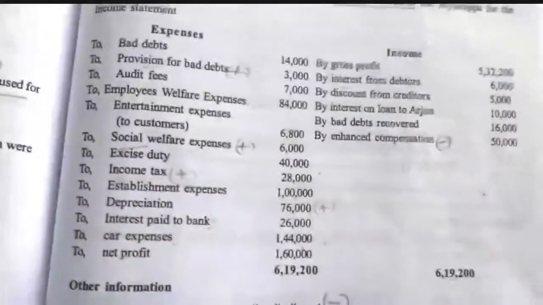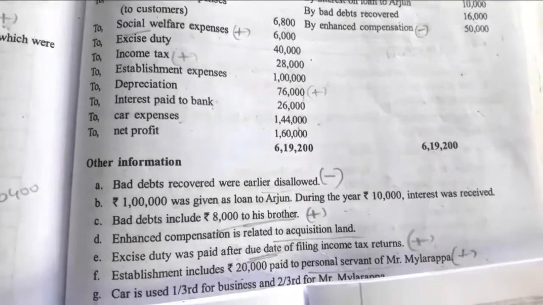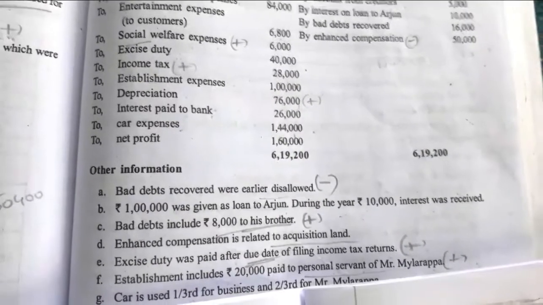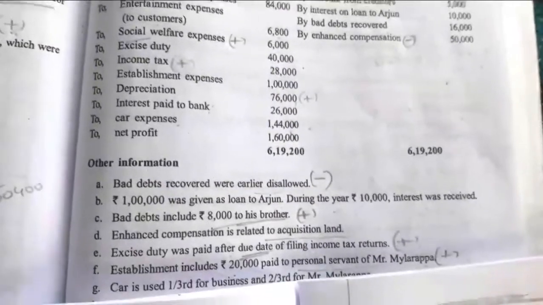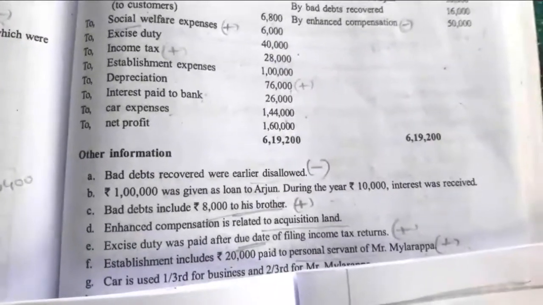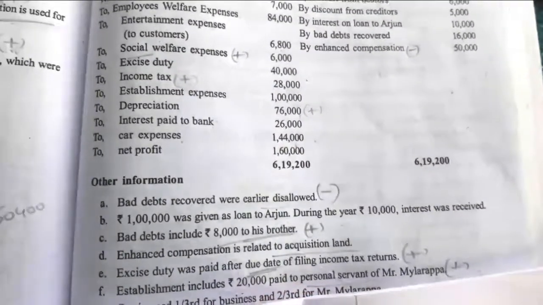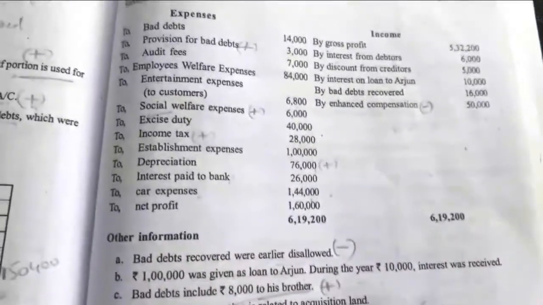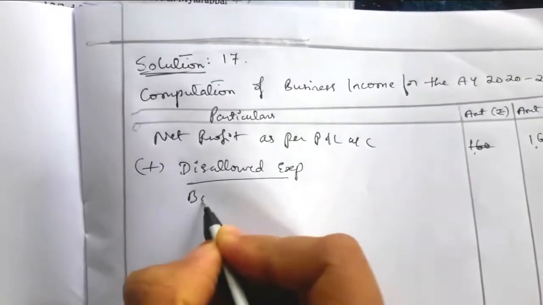So we'll write one by one. See the debit side. Bad debt. So relating to bad debt there is an adjustment. Bad debt includes 8,000 to his brother. So here bad debt means the business has made a sale to one of our brothers, and that brother has not paid the amount for that sale, so that has become bad debt. So there is a bad debt relating to a brother of rupees 8,000. That is not relating to business, it is taken as personal. So bad debt given to a relative is disallowed.